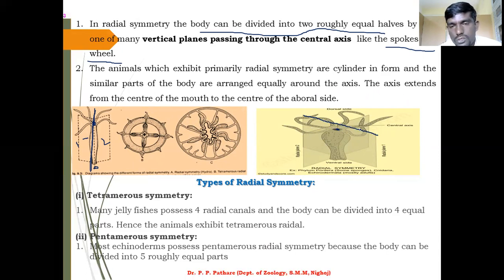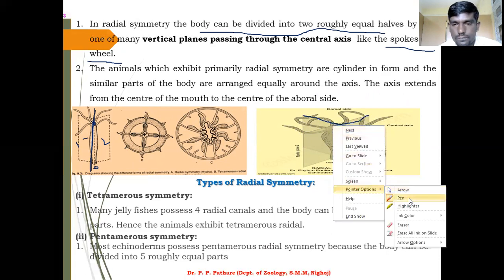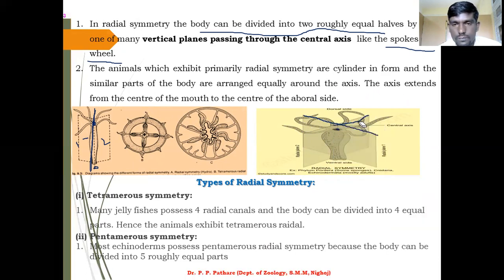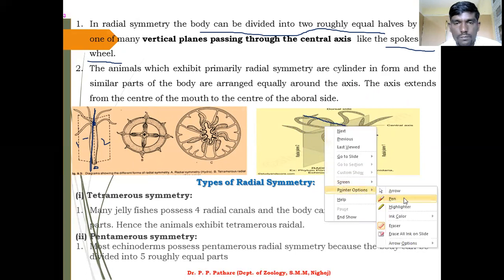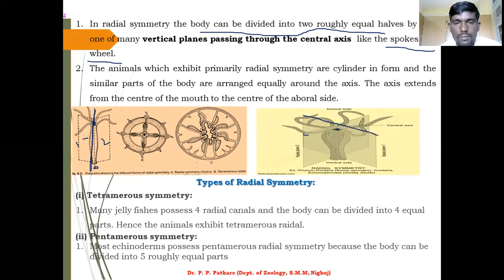Now just take such a type of division. Secondly, take another line, and these are your central axis lines.